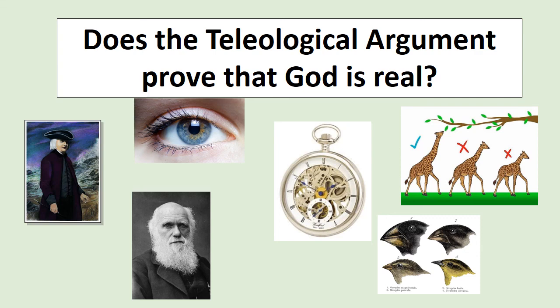Well, like I said before, I think in the past this was one of the most convincing reasons why people believed in God. But I'd say today that even many religious people would say, actually, Charles Darwin's theory proves that William Paley didn't quite get it right.